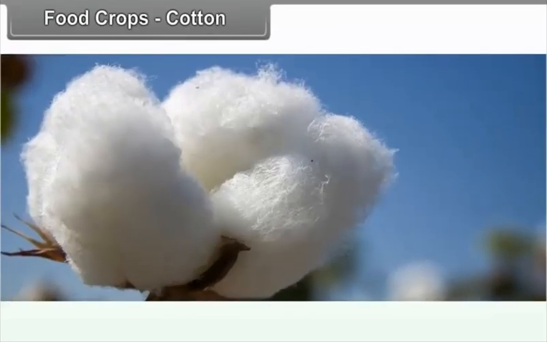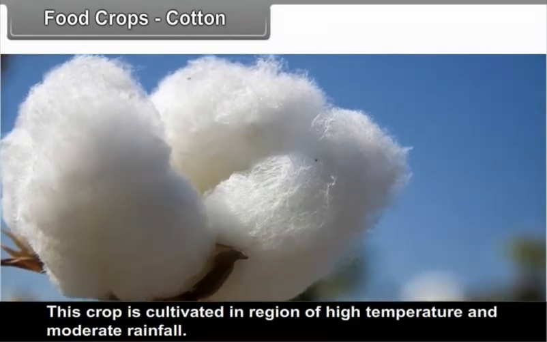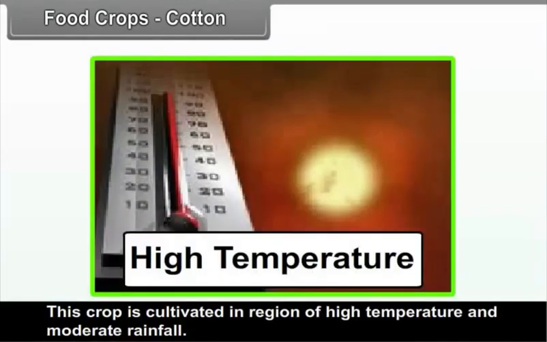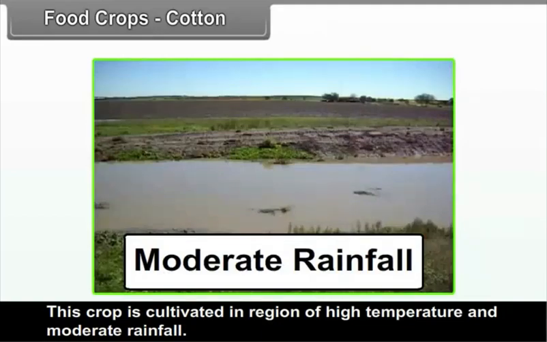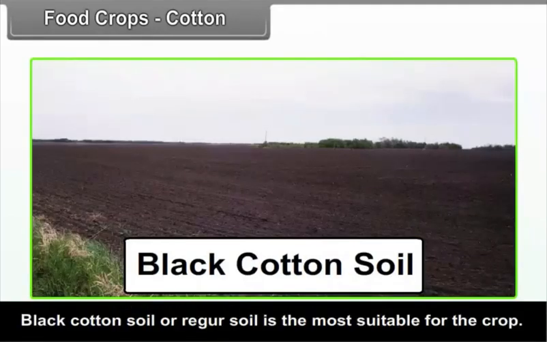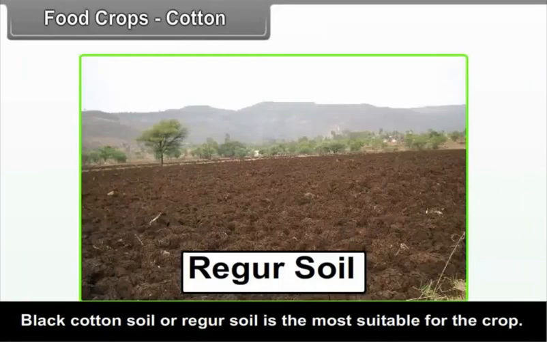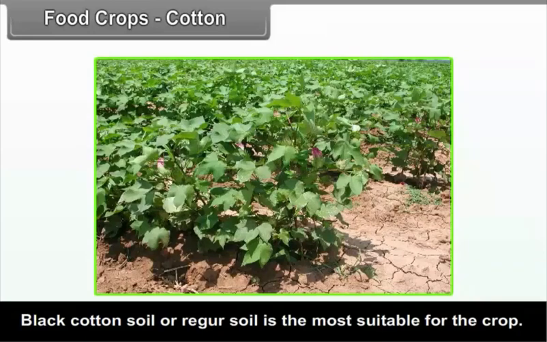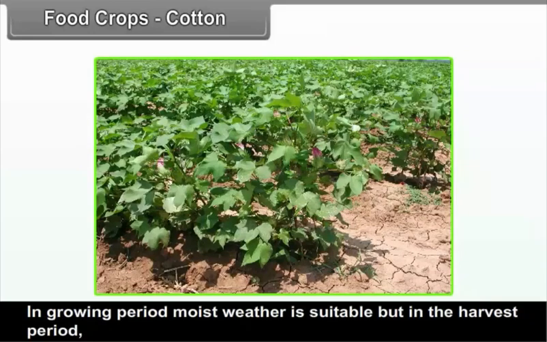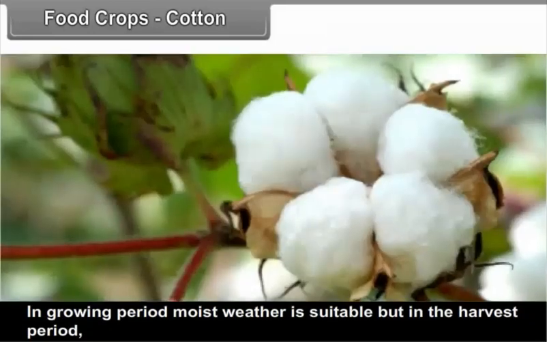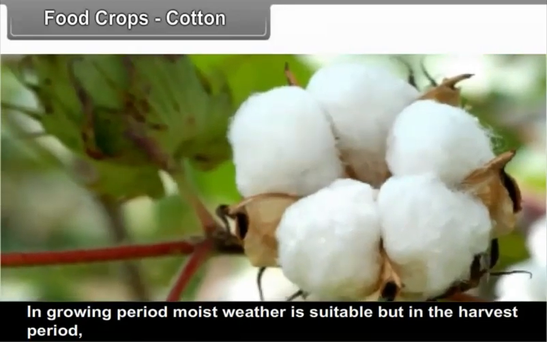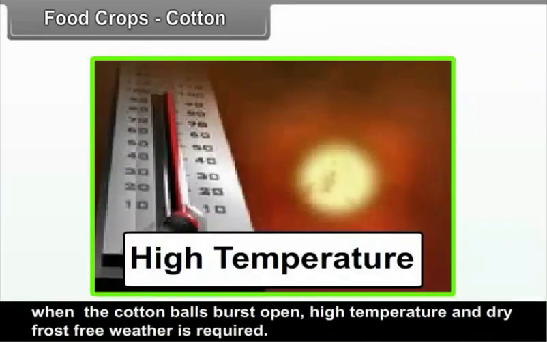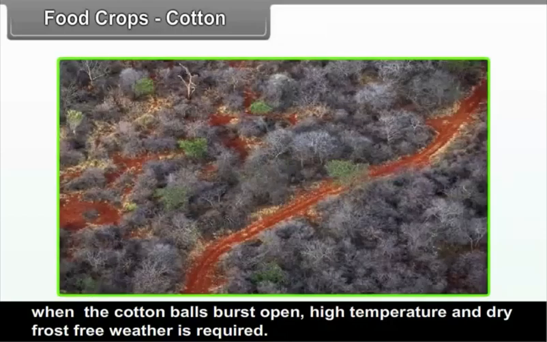Cotton. This crop is cultivated in the regions of high temperature and moderate rainfall. Black cotton soil or Regur soil is the most suitable for the crop. In the growing period, moist weather is suitable, but in the harvest period, when the cotton bolls burst open, high temperature and dry, frost-free weather is required.